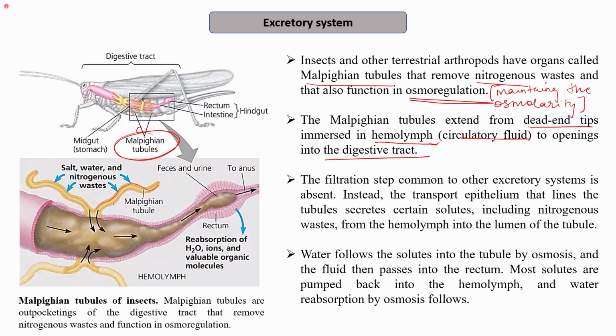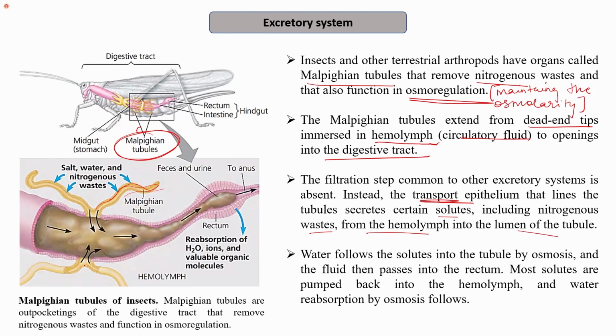So the filtration step that is common to other excretory systems is absent. There is no filtration unit. Instead, they have the transport epithelium, which lines these tubules. So you can see that these are the linings of the epithelium, the transport epithelium, that lines the tubule and secretes certain solutes, including nitrogenous waste, from the hemolymph into the lumen of the tubule.